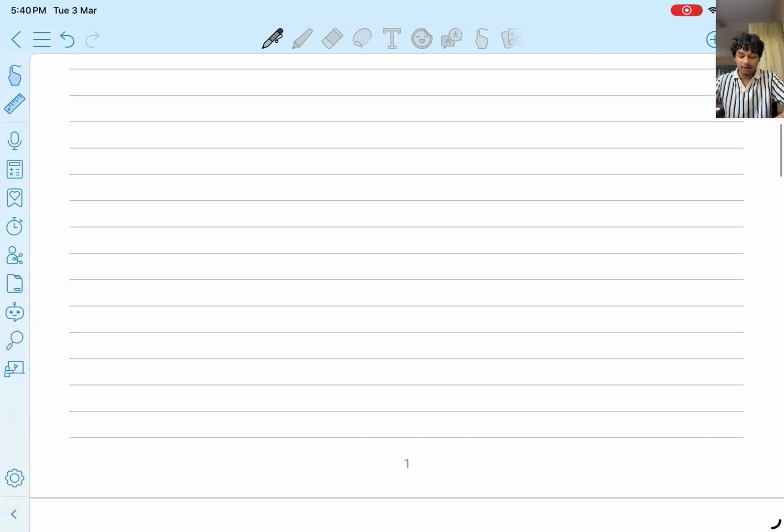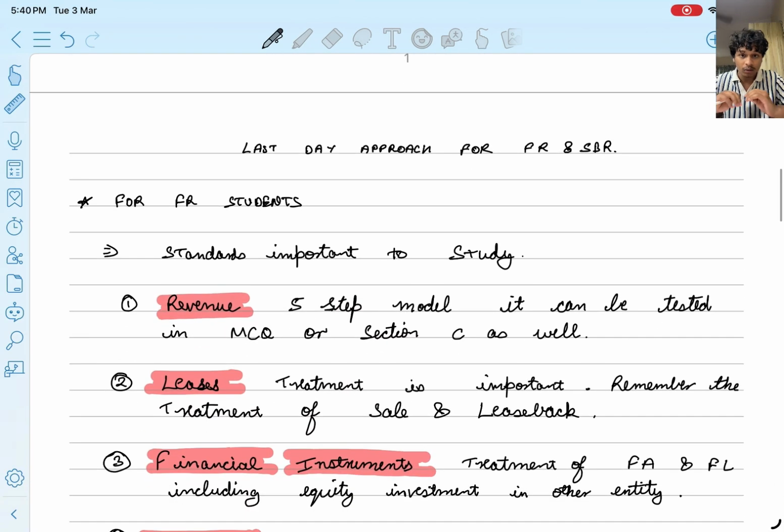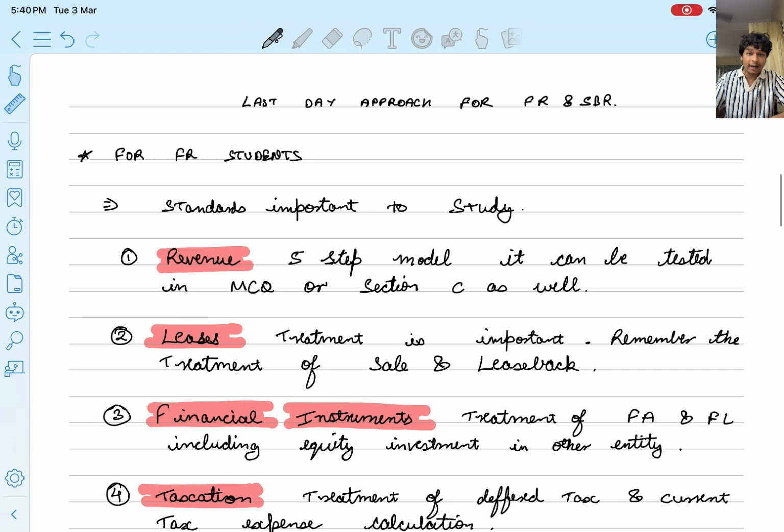For FR students, you don't have to think that you have to cover everything now, just focus on important standards. So what are the important standards that you have to study? First standard is revenue, the 5-step model. You have to do it thoroughly. You have to know the concept and practice 1 or 2 MCQs for revenue.